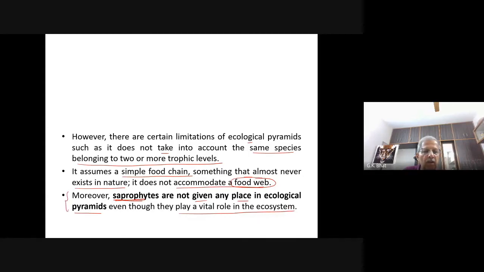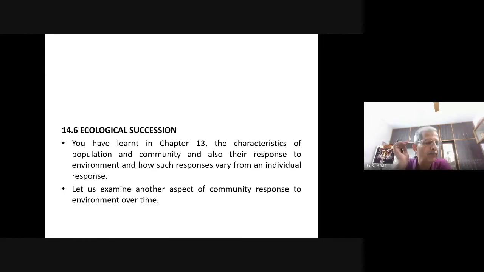Because these saprophytes are the organisms which feed on dead and decaying matter. They are not given any place, but they fit into every level. Right? So, is it clear?